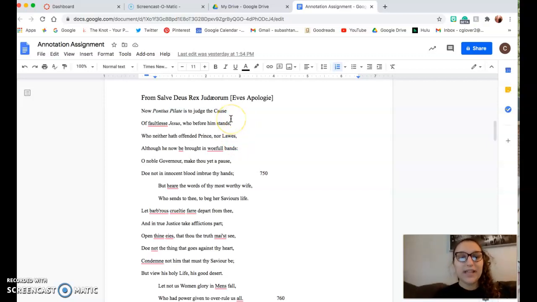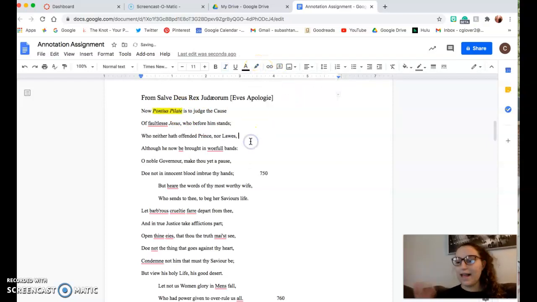This poem says, "Now Pontius Pilate is to judge the cause." If I'm reading this as someone who doesn't have a theological background, which means a background in Christianity knowledge, then I'm not going to really understand what this means. So I'm going to highlight this. How you highlight is you take your mouse, you go over the text, then you click this little marker up here and pick a color. I'm just going to pick yellow, but you can pick a color that you want as long as the text is visible.